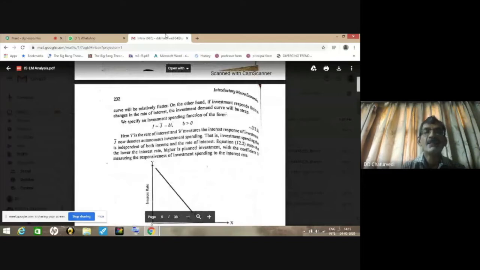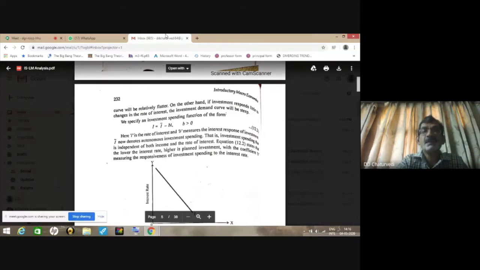Mathematically, it is I equals I bar minus b i, where I stands for investment, I bar stands for autonomous investment, and b measures the interest responsiveness of investment.